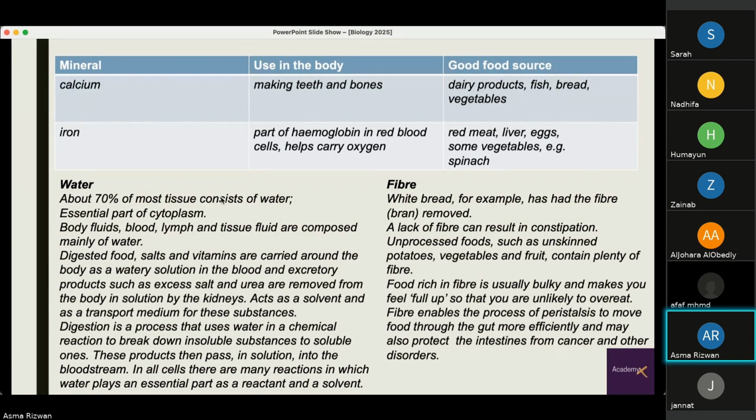Then we have water, which is a major component of our plasma. And all of these substances are carried in water. Body fluids, blood, lymph, and tissue fluid are composed of water. It carries digested food, and basically it's a carrying medium like blood. Water also acts as a solvent, and it is also useful in the process of digestion, which we'll study further. And then fiber, which prevents constipation, and it also provides bulk and makes us feel fuller.